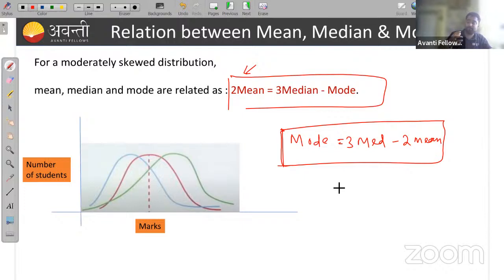Which data is occurring the maximum times. The observation which has maximum frequency is called mode. So mode is actually 3 median minus 2 mean.